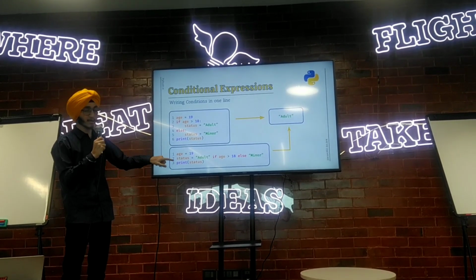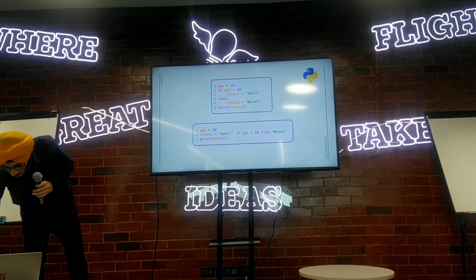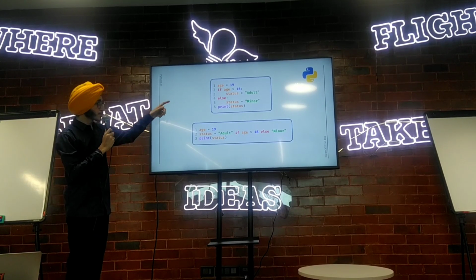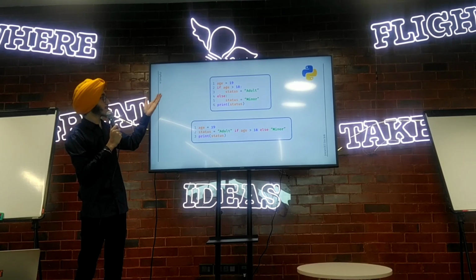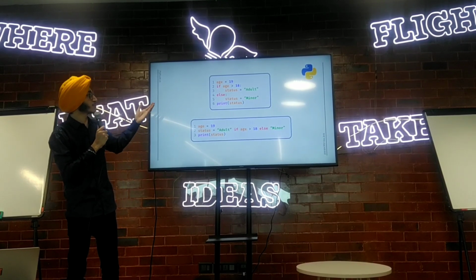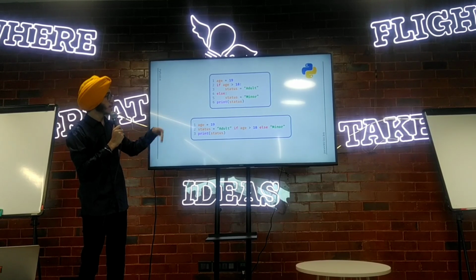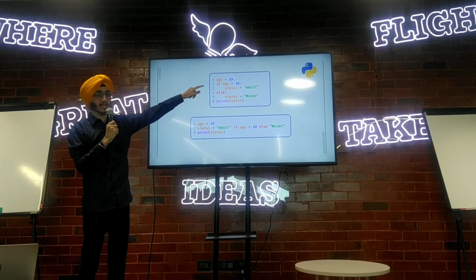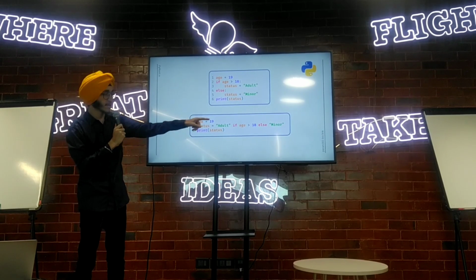Let me open this. Here you can see some lines are obviously the same, the first line and the last line. The rest, from the second line to the fourth line, are truncated to only one line.